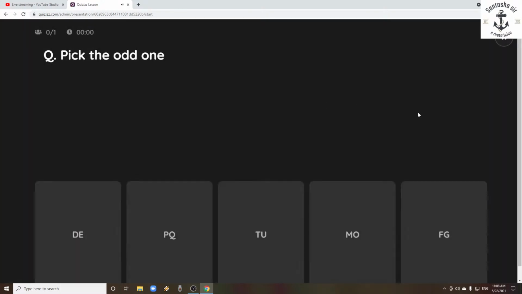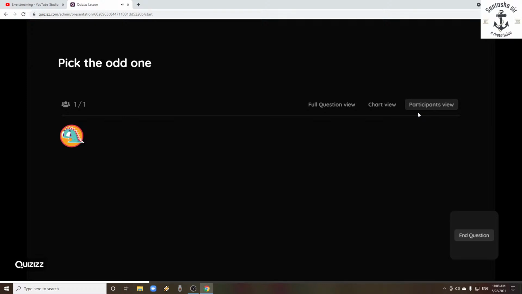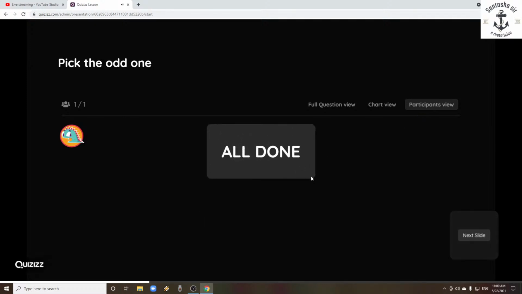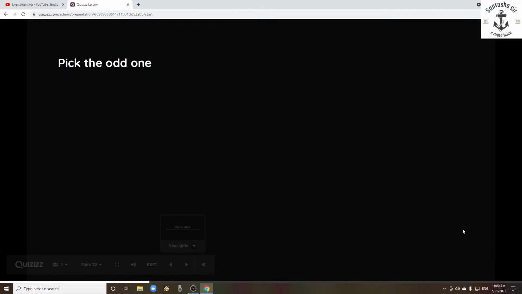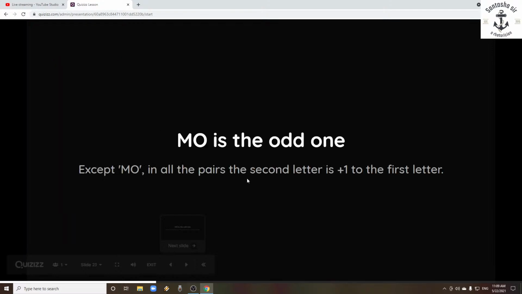And here we have alphabets D E, P Q, T U, M O, F G. Here, which one is the odd one? Okay, here MO is the odd one. And why MO is the odd one? I think so many people have asked me this one.